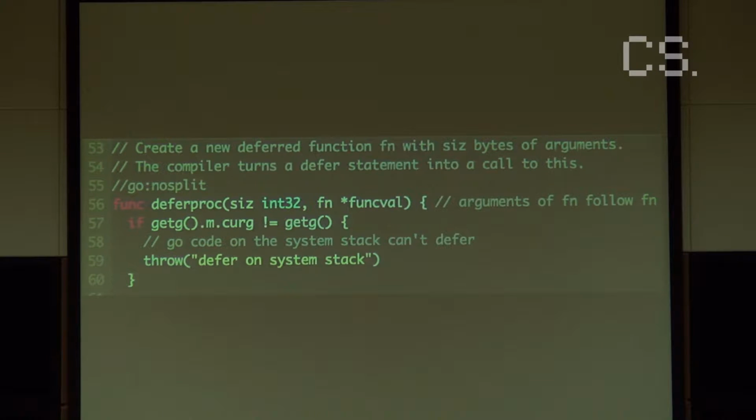And if we look at defer proc, we once again see that it references getG. Basically all defer proc does is take a function and its arguments and just save them in there. But once again, it uses getG. So at this point, I was like, okay, this is cool. I think I kind of understand it, but I want to be able to actually mess with it. I want to be able to get the defers and get the panics and do stuff with them.